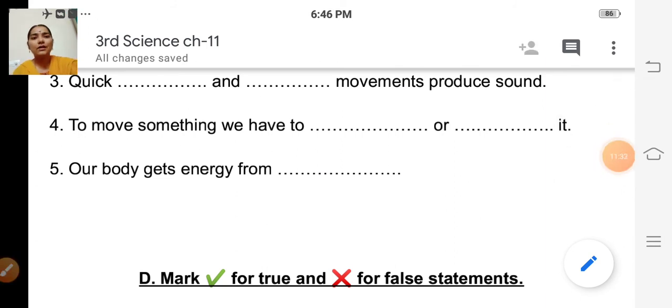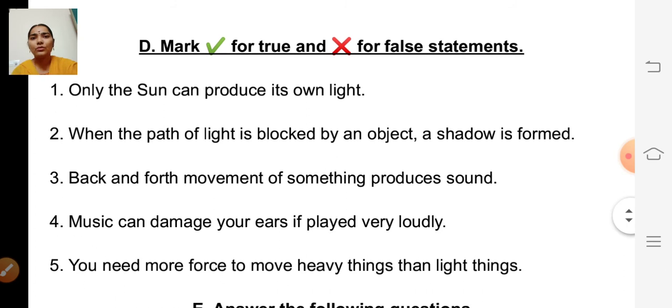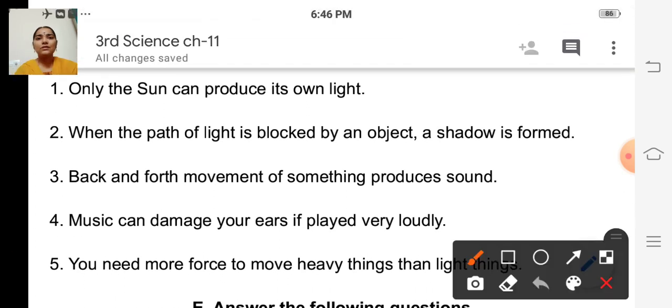So the next one, mark true or false. Okay, mark tick for true and cross for false statements. First question. Only the sun can produce its own light.